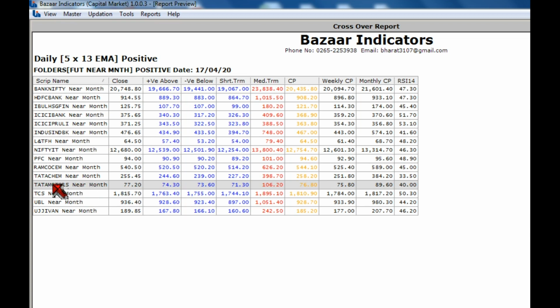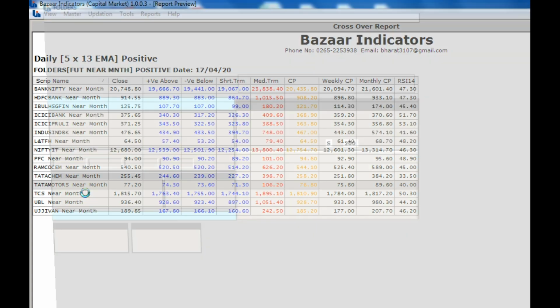Now in this case Tata Motors is triggered. The closing is 7720 and it says it is positive above 7430. Tata Motors near month future closed at 7720 and it says it is positive above 7430. We will go deeper.